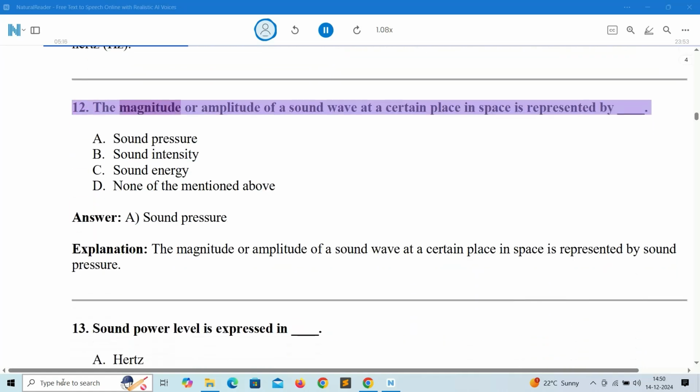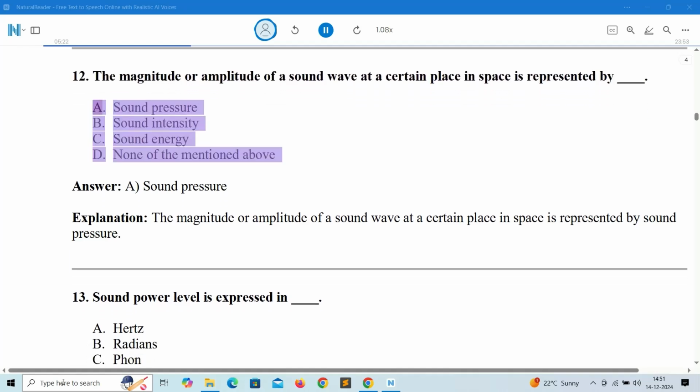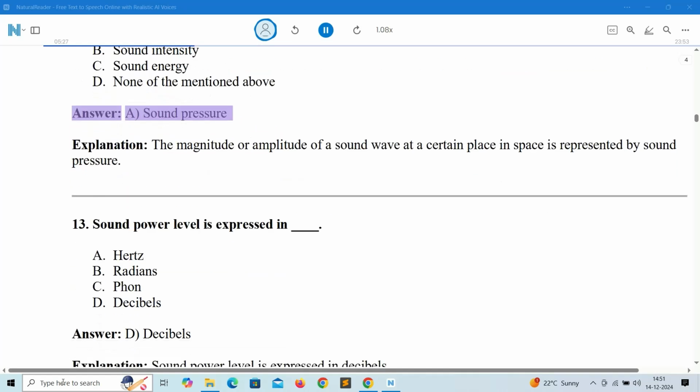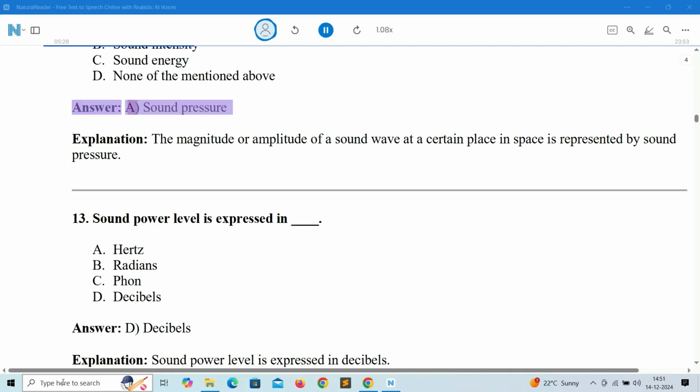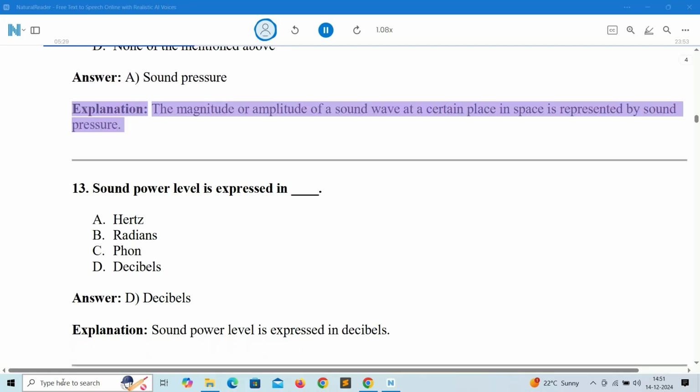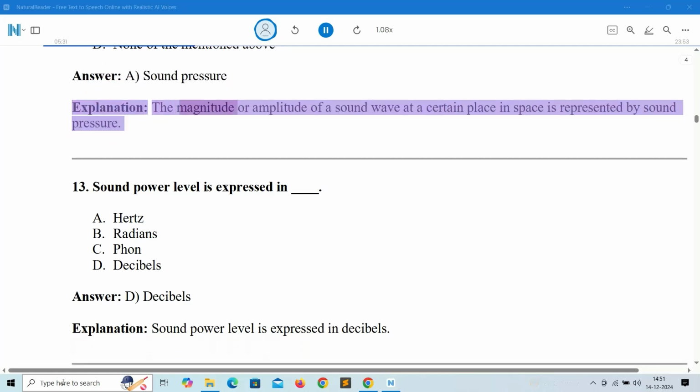12. The magnitude or amplitude of a sound wave at a certain place in space is represented by A. Sound pressure. B. Sound intensity. C. Sound energy. D. None of the mentioned above. Answer: A. Sound pressure. Explanation: the magnitude or amplitude of a sound wave at a certain place in space is represented by sound pressure.